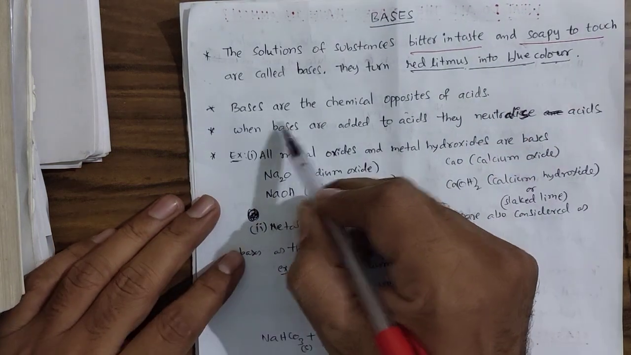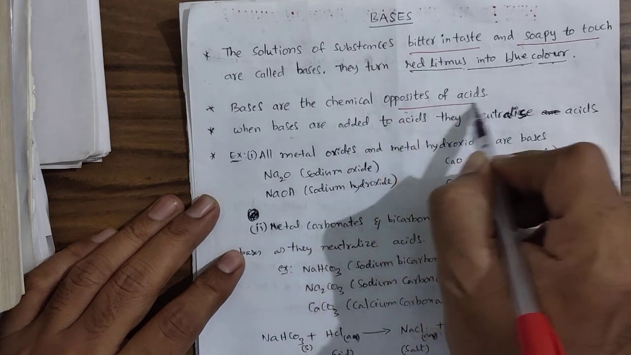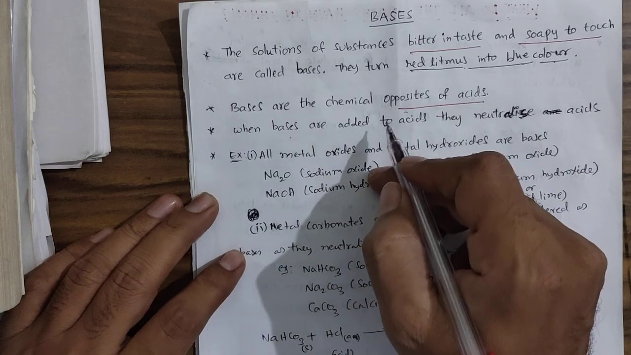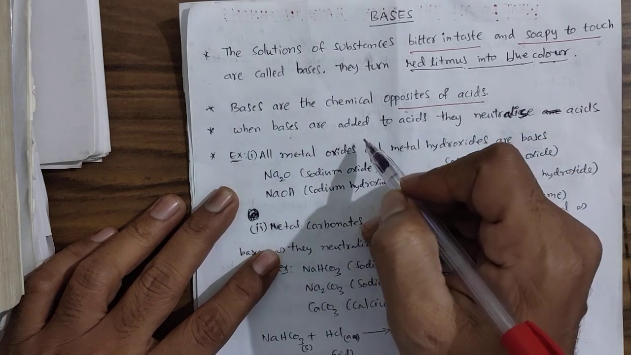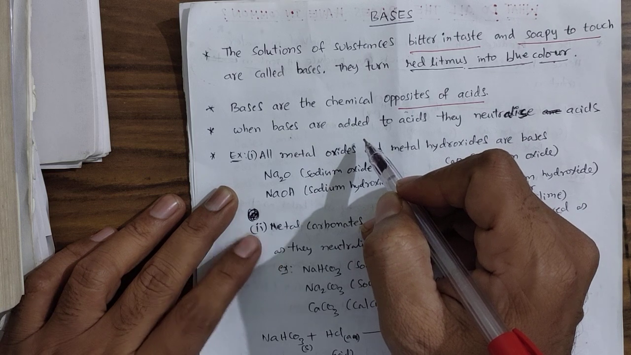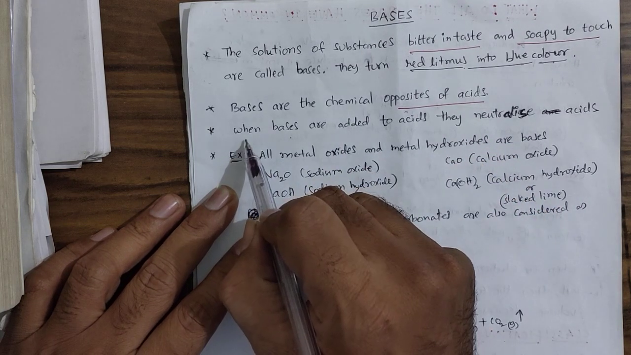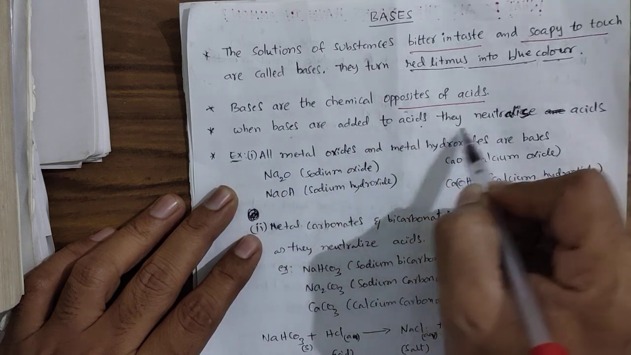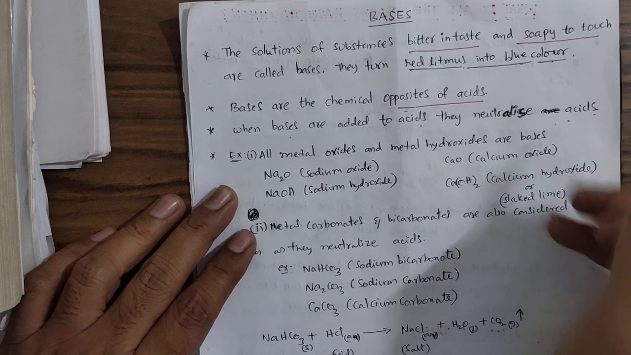Next, bases are the chemical opposites of acids. Since they are chemical opposites, when we mix them together, they will undergo neutralization. So that is what we are discussing here. When bases are added to acids, they neutralize each other, or they neutralize acids.